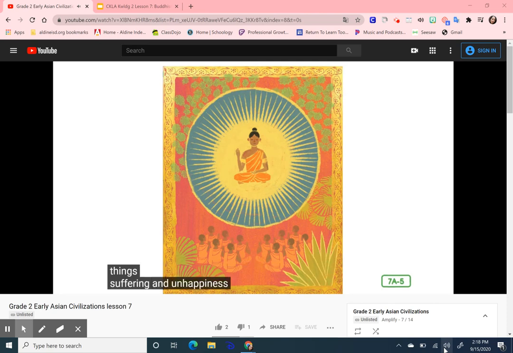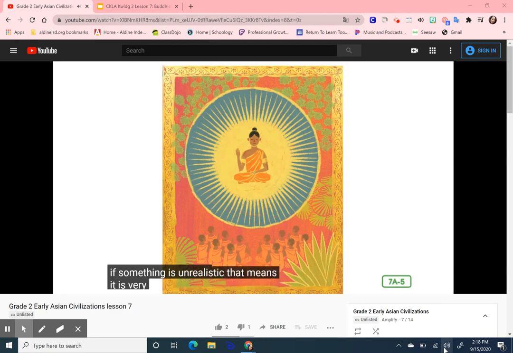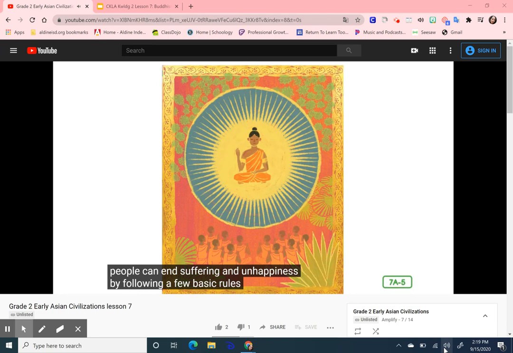Suffering and unhappiness end when unrealistic desires end. If something is unrealistic, that means it is very difficult or impossible to achieve. People can end suffering and unhappiness by following a few basic rules. The Buddha's rules may sound familiar to you.